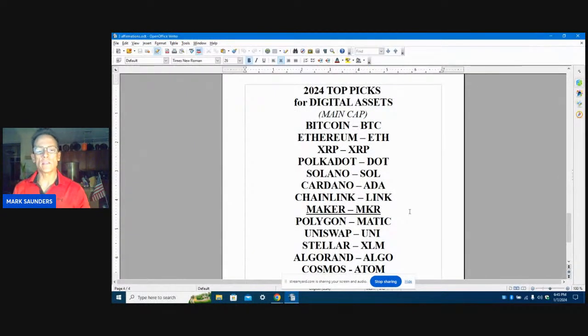Top 10 digital assets for me that I'm liking right now for 2024. These are my top picks for digital assets right here, and these are what's called the main cap. Basically, the way I'm learning from my teachers is we have main cap, mid cap, and small cap coins. Okay. And I'm going to do a volume check too.